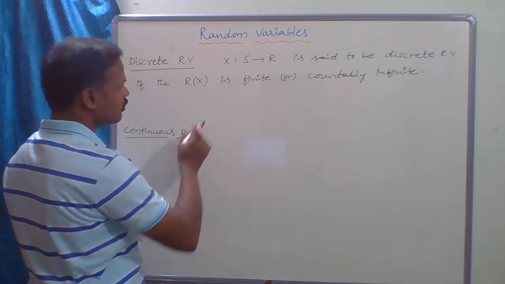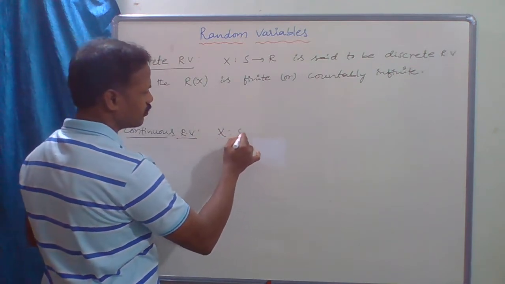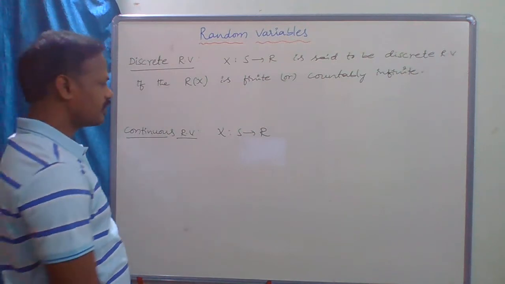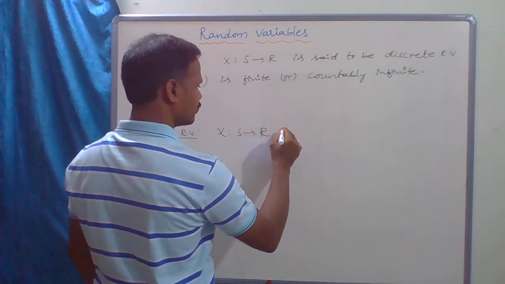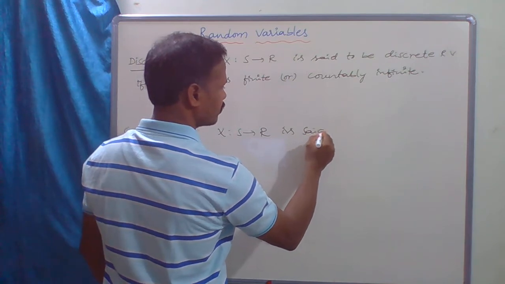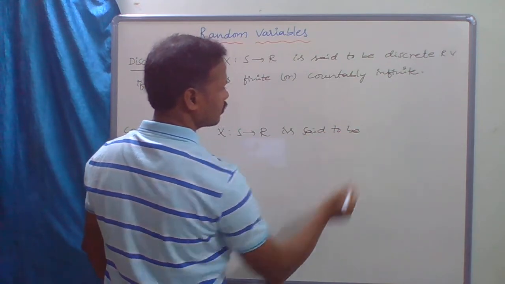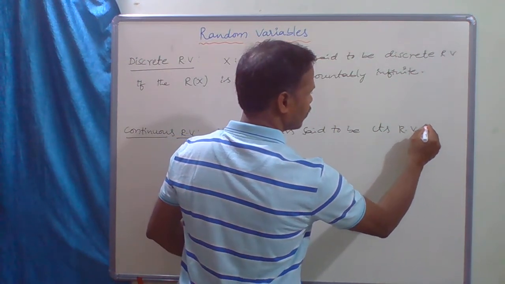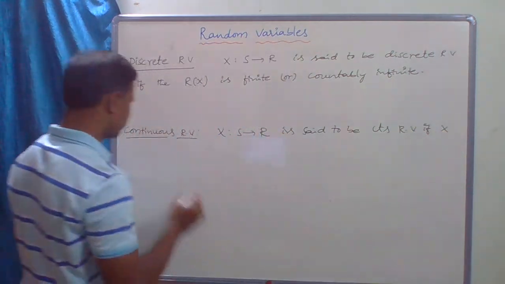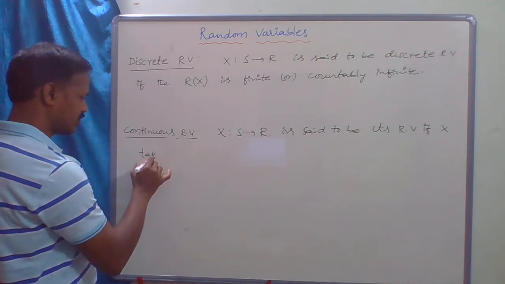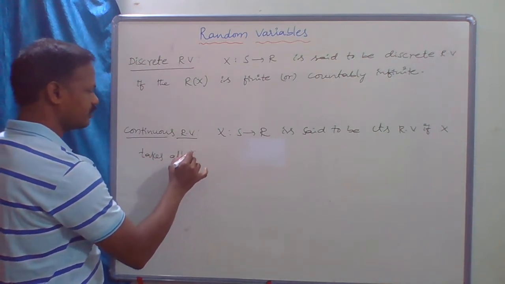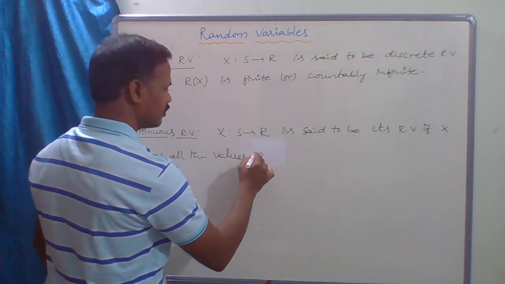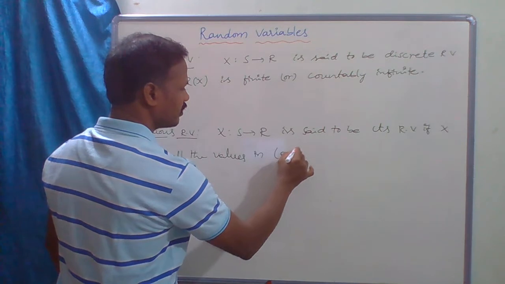A random variable X from S to R is said to be a continuous random variable if X takes all the values in the open interval (a, b).